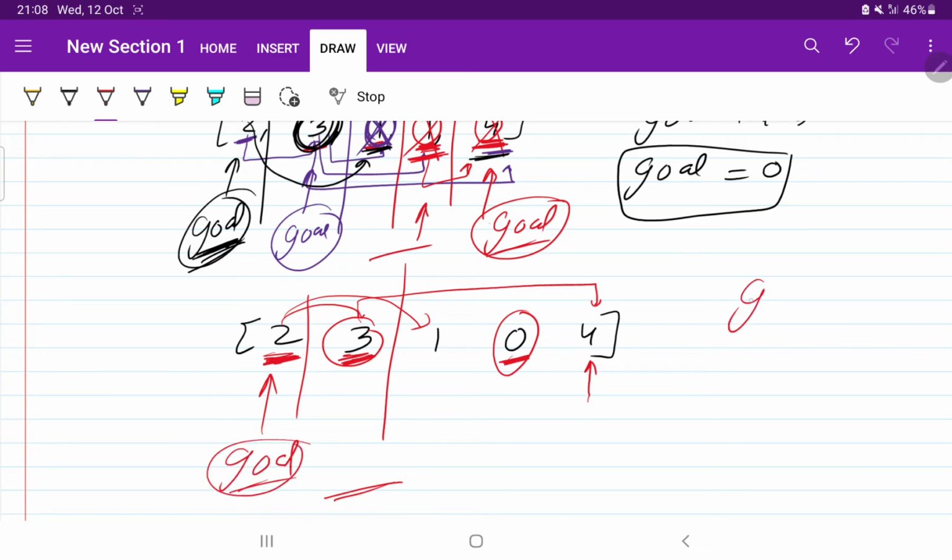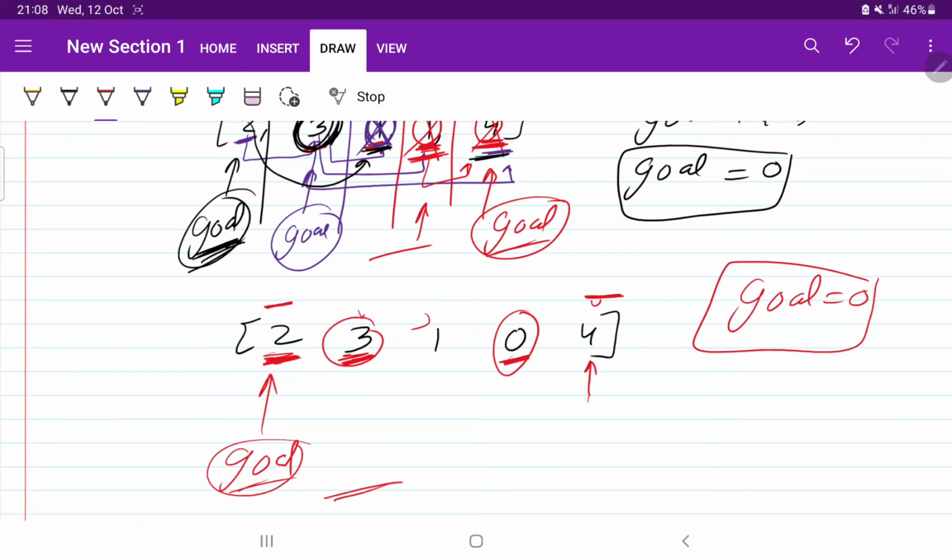Okay, so I told you if goal equals 0, 0 is the index. This is 0th index, first, second, third, fourth. So initially goal was at our 4th index, but ultimately goal reached our starting point. It means we can achieve our goal.